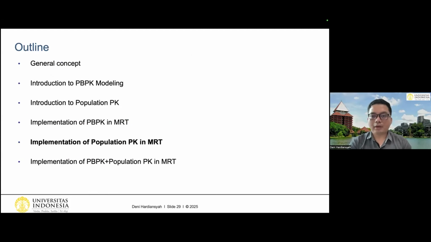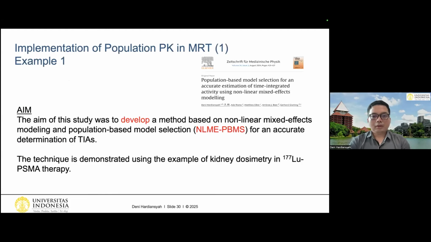So let's move on to the next one, the implementation of population PK in molecular radiotherapy. The first publication is about population-based model selection for an accurate estimation of time integrated activity using nonlinear mixed effects modeling. The aim of this study was to develop a method based on nonlinear mixed effects modeling and population-based model selection for an accurate determination of time integrated activities. The technique is demonstrated using the example of kidney dosimetry in lutetium PSMA therapy.